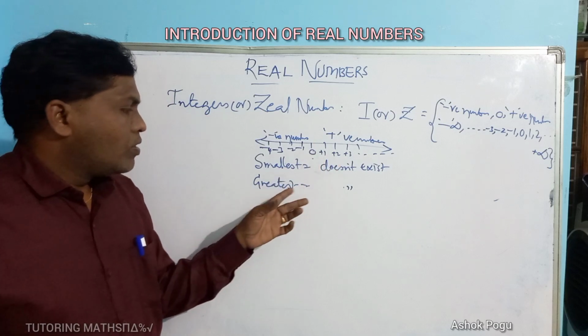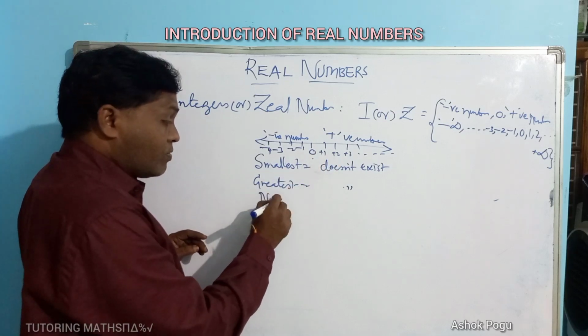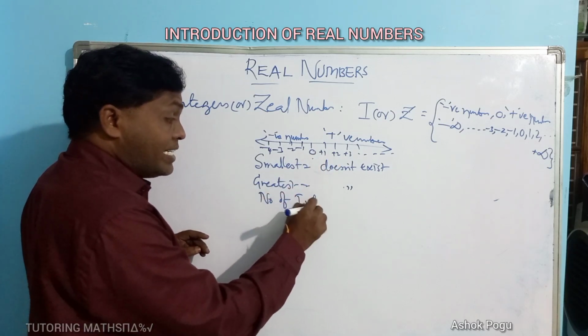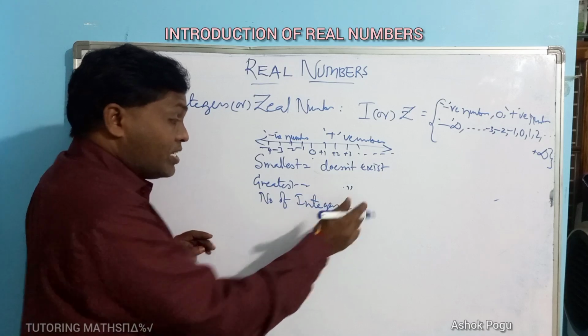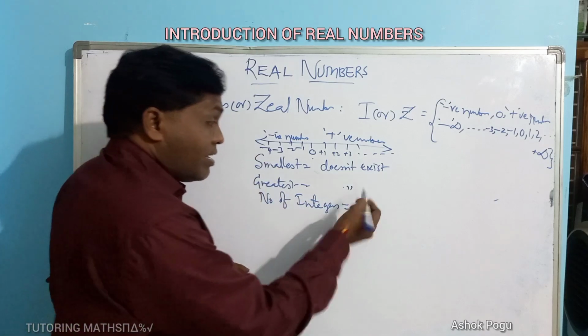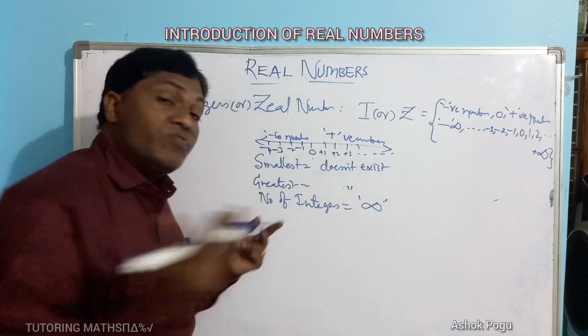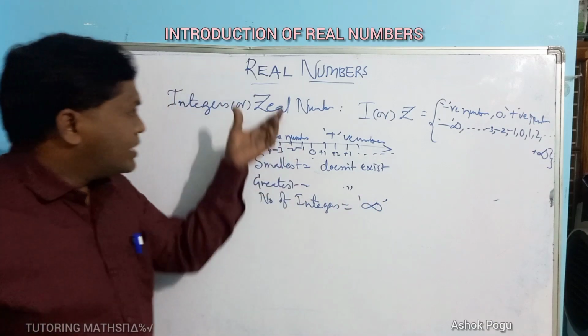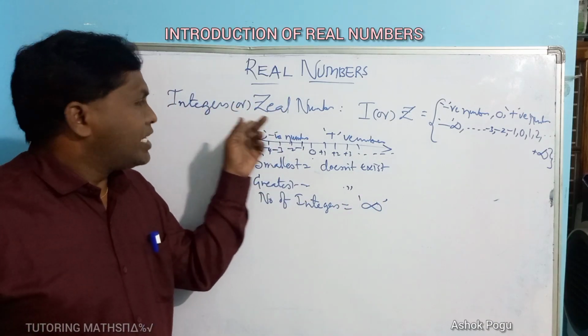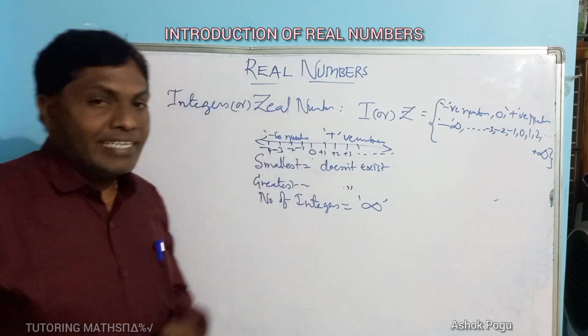How many integers are there in the set of integers? How many numbers are there? Infinite numbers. So this is the introduction of integers.